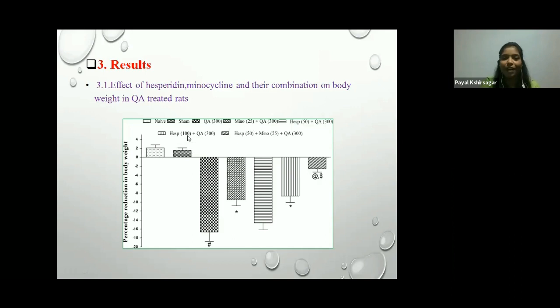Then minocycline 25 mg and hesperidin 100 mg given for 21 days significantly attenuated the loss of body weight. Here you can see in the graph. But when given in combination, that is hesperidin 50 mg plus minocycline 25 mg, you can see this effect is potentiated. When given in combination, the body weight reduction is attenuated, showing a protective effect by the combination.